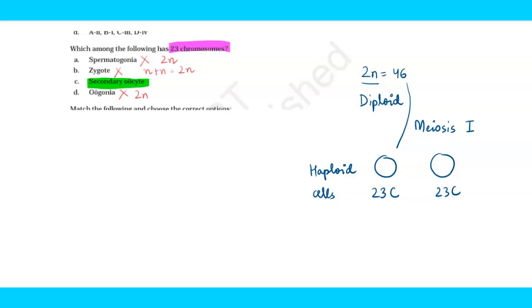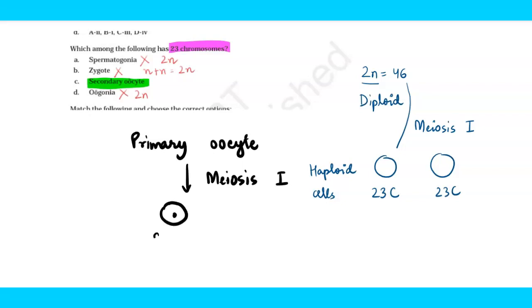Remember that primary oocyte divided by the process of meiosis 1 to form secondary oocyte that was released in the fallopian tube by the process of ovulation.